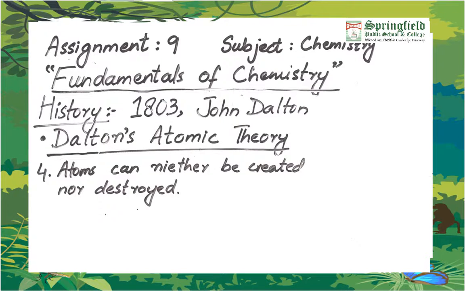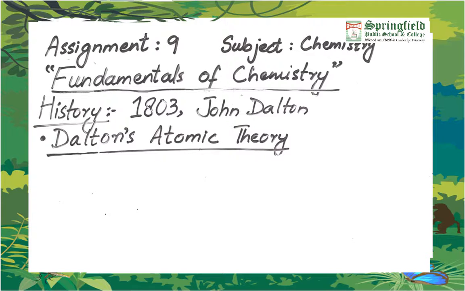The last of his postulate was that atoms can neither be created nor destroyed. They can just change their arrangements. They can either get separated from a compound or become the part of a compound. So from Dalton's theory, we assume that he was able to explain nicely the concept of combination of elements or atoms, and secondly the law of conservation of mass.